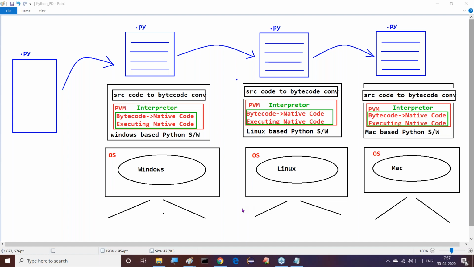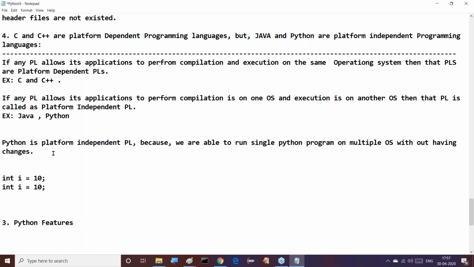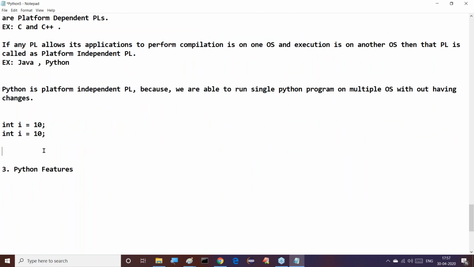Right? Is it clear to all of you guys? No response. Right. That's okay. Good. So okay guys, now this is the story about platform dependent and platform independent content. Tomorrow I will go for the remaining points here. A few more differences are available. We'll discuss those few more differences tomorrow.